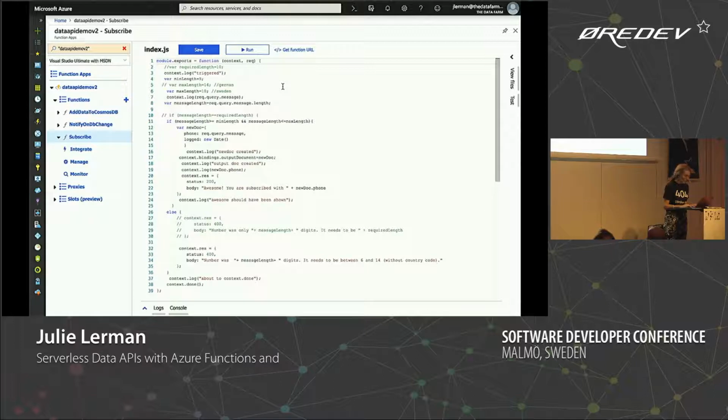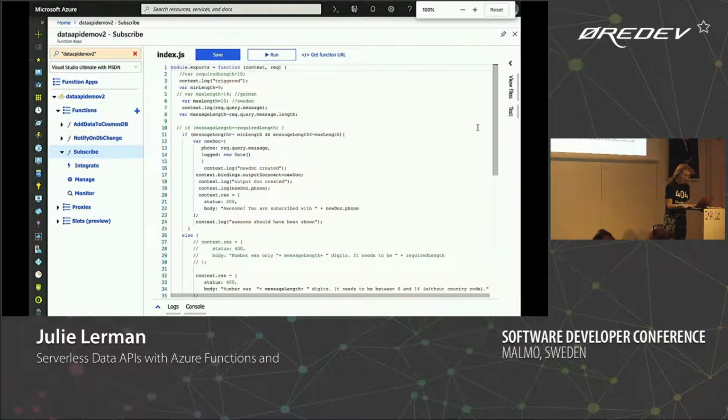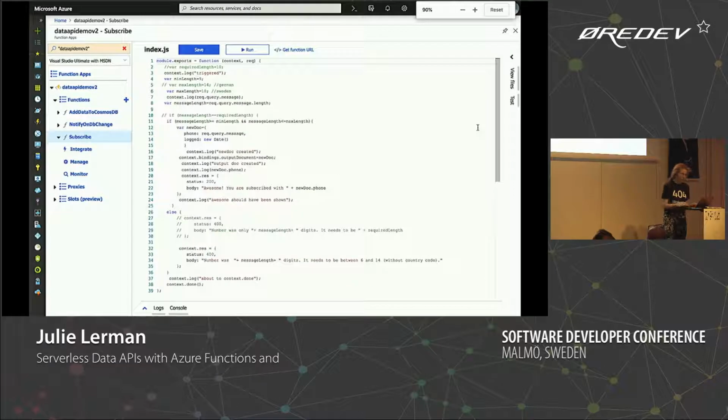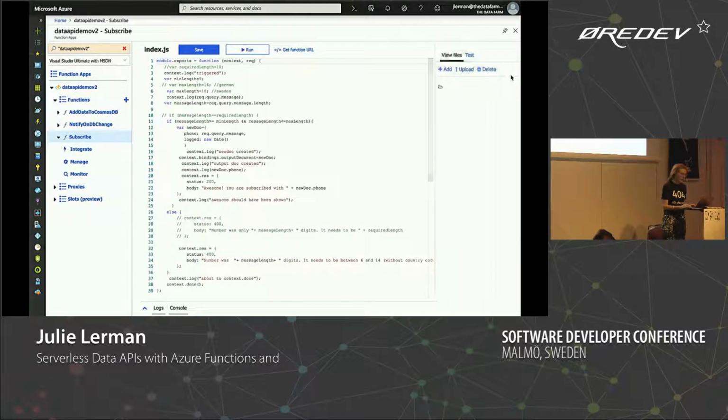All right, so this is really, really teeny tiny. This is a problem with the portal. I'm in the portal, in just the area for my functions, and I should be able to do that. Okay. The problem you'll see, I just want to point out over here when you're in the portal, see, I have this view files over here.